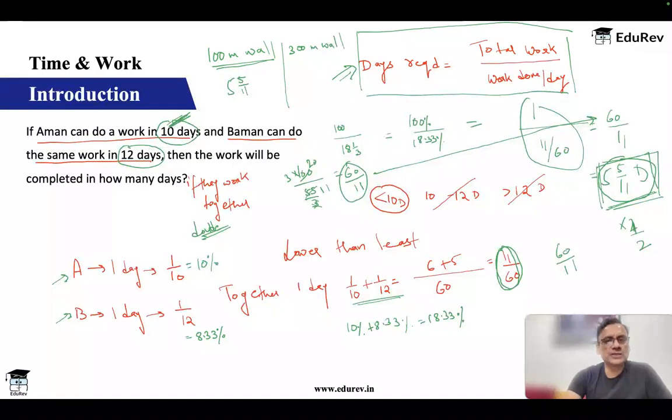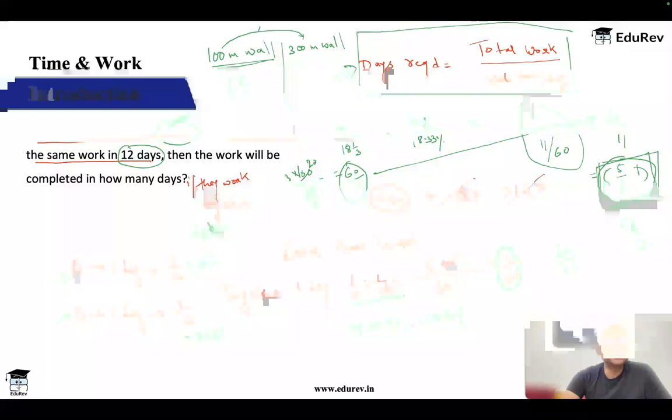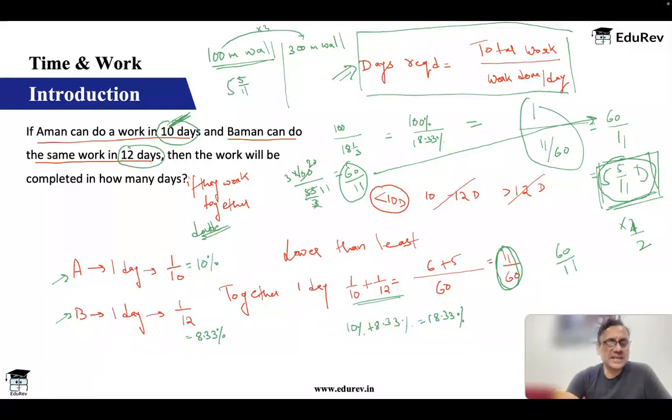Okay, so while work is not defined, I can clearly see that my work has become 3 times. To do the same work, they need so many days. So to do 3 times work, they will need this. Now here, when you're multiplying, it is better to deal with an improper fraction. 60 by 11 into 3 is 180 by 11. And then 180 by 11, you can convert to a mixed fraction.